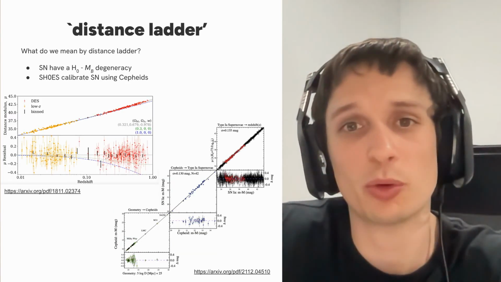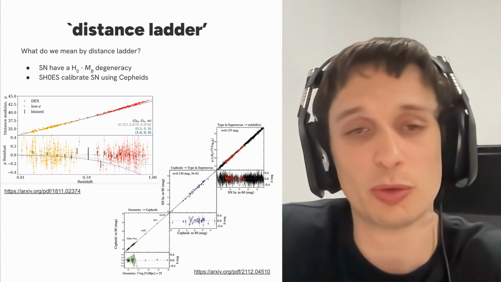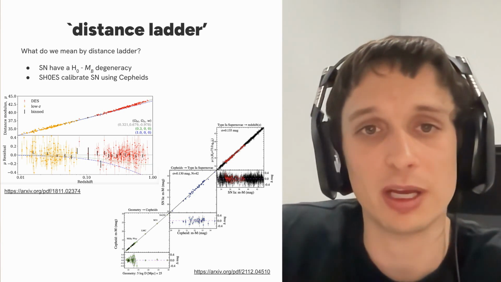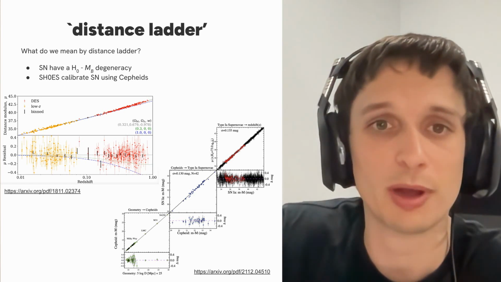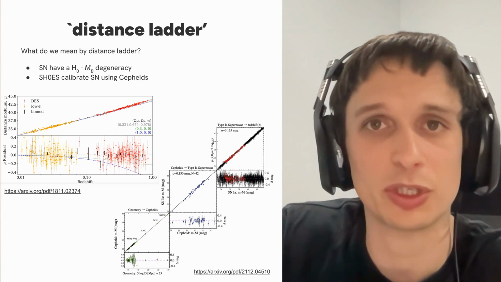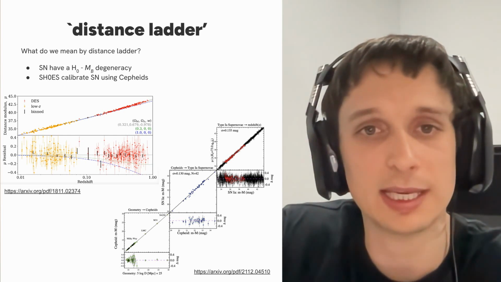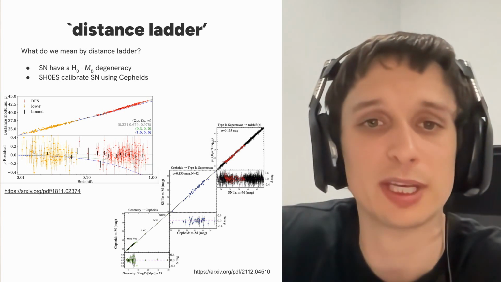So firstly, what do I mean by the normal distance ladder? When we do cosmology with supernovae, we have a degeneracy between two of the key cosmological parameters. First, the current day expansion rate, H naught, which is what we're interested in, as well as the absolute magnitude of the supernova, so how bright the explosion is.